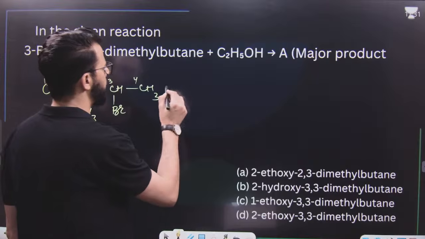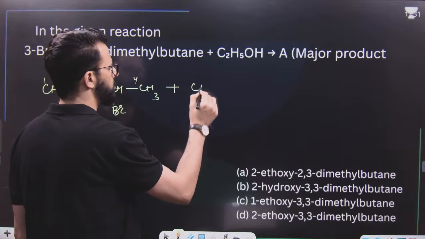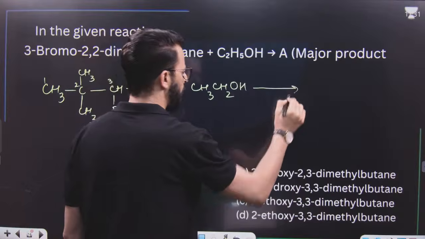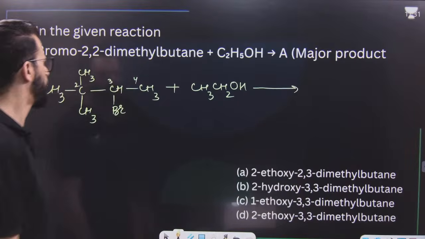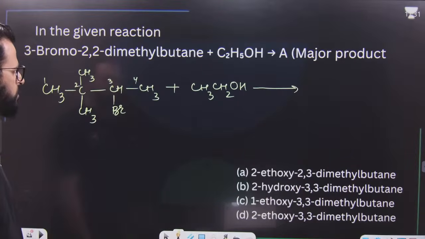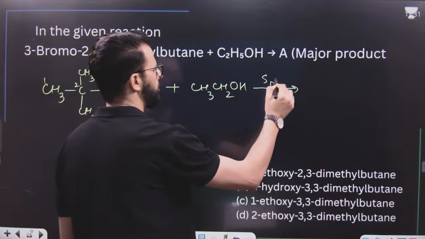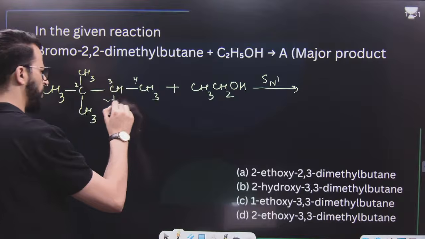This, on treatment with CH3CH2OH, I mean, say, ethanol. You have to tell me what will be the product. What will be the product, my dear lovely students? It is simply an SN1 reaction. It is simply an SN1 reaction. What will happen? This bond will be broken first.